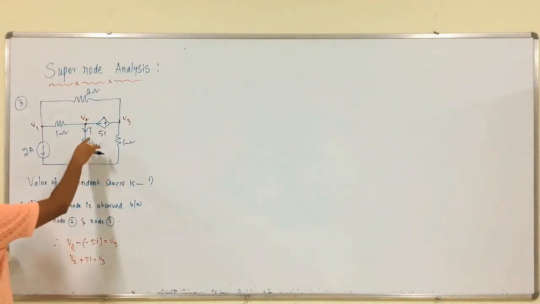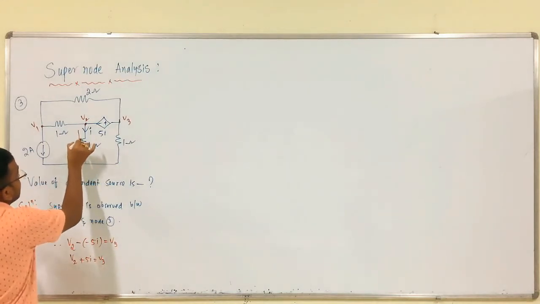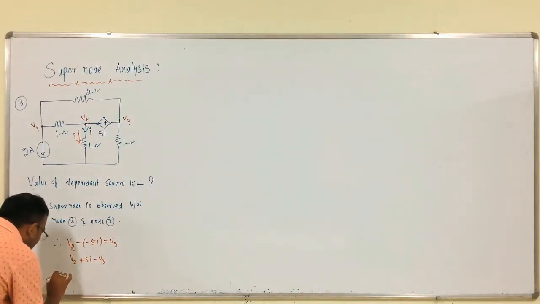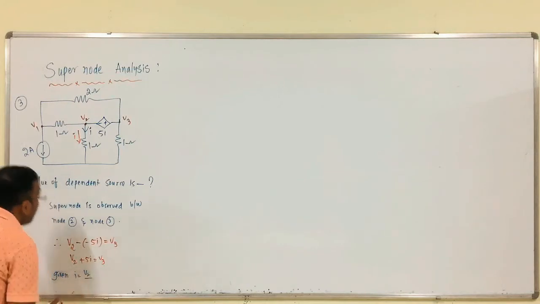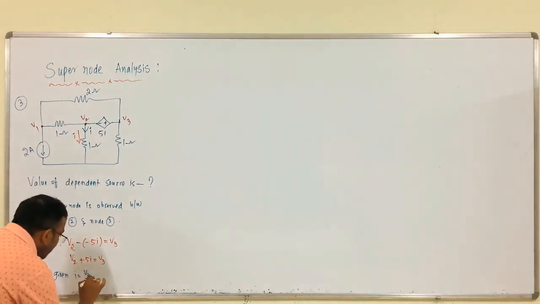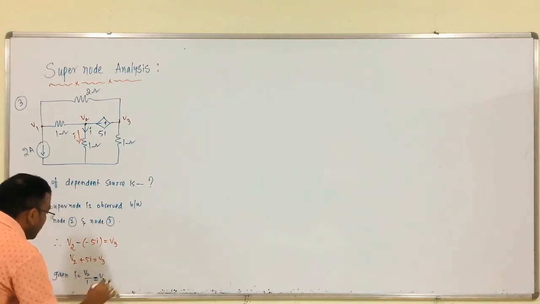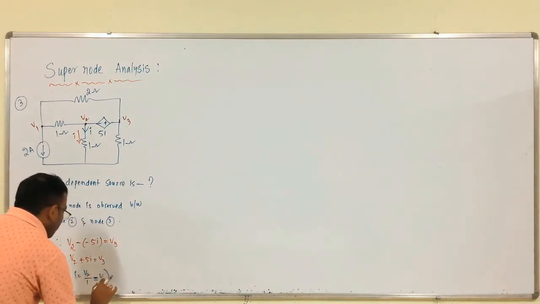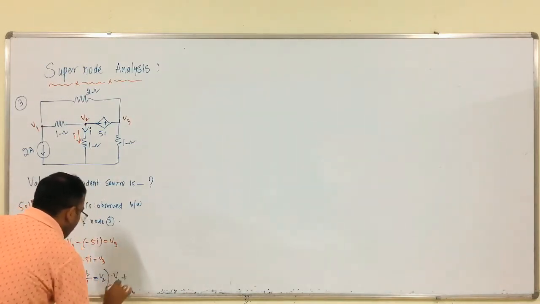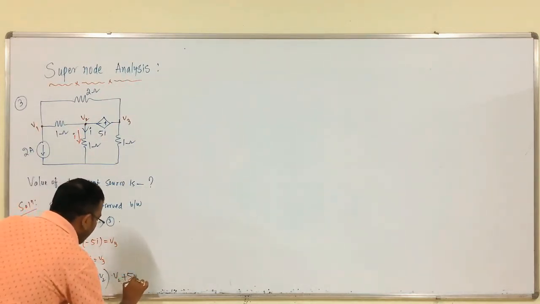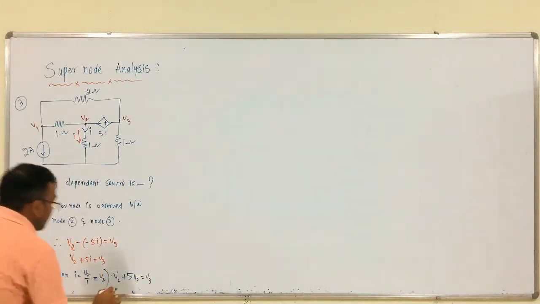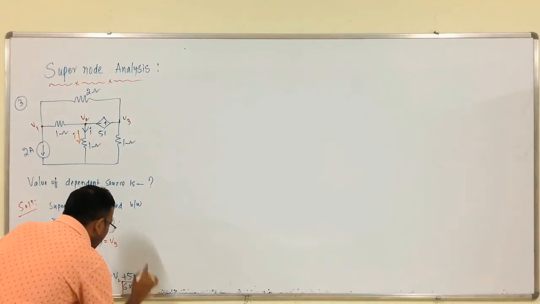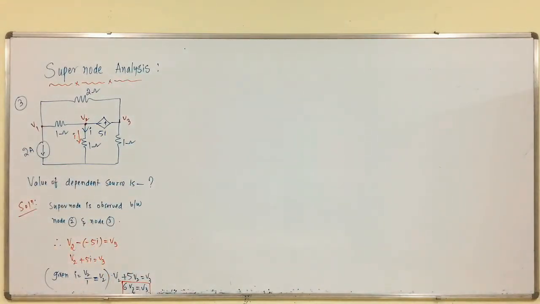And see, he provided the current direction, that is downwards from this. This is I. Therefore, what is the value of I? Given, I is equal to what? V2 by what is the value of resistance? 1. Therefore, I is equal to V2. Therefore, V2 plus 5 into I is equal to V3, so 6V2 is equal to V3. That is it. First part is completed.